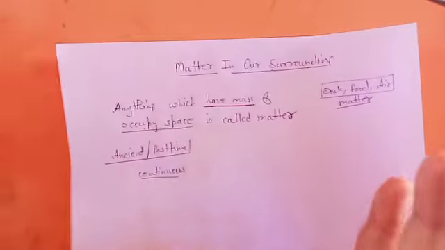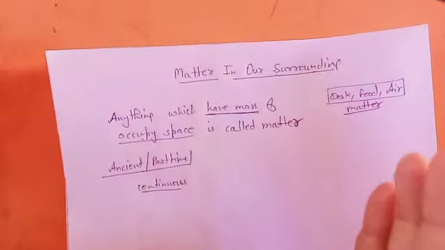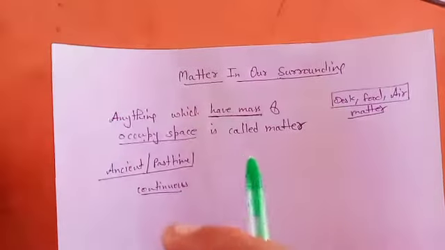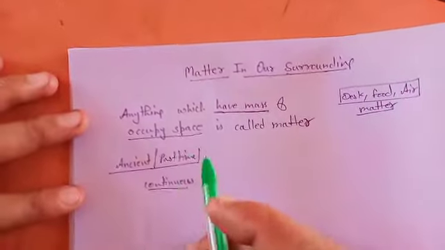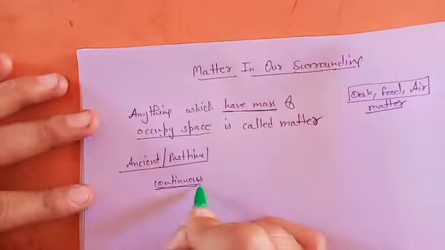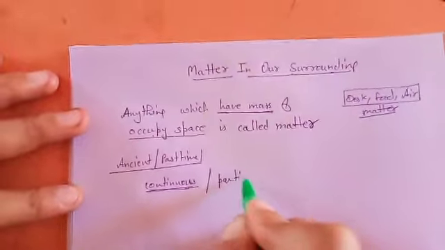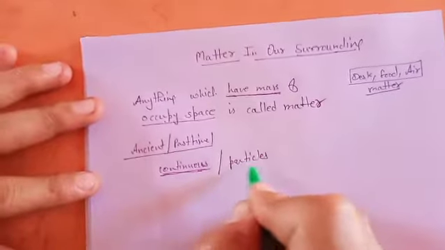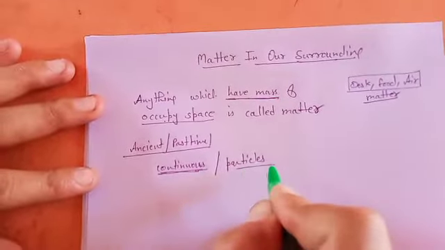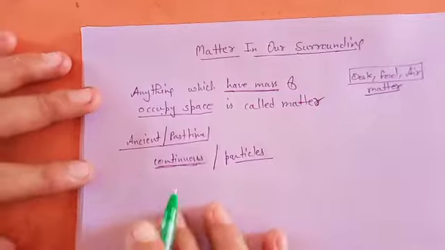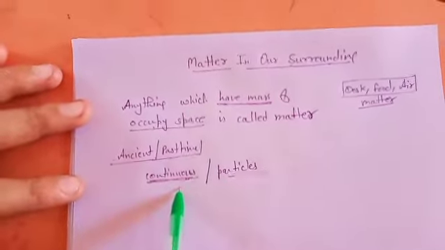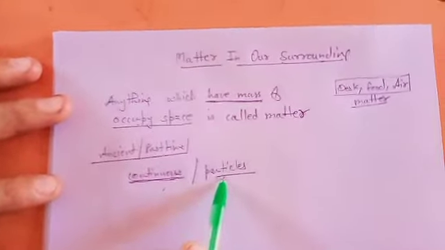Like if you are watching a desk, is it a single thing or is it made up of some smaller things? If it is made up of a single thing, we will call it continuous, and if it is made up of some smaller particles, then we can say it is particulate. So is matter continuous or is it made up of particles?